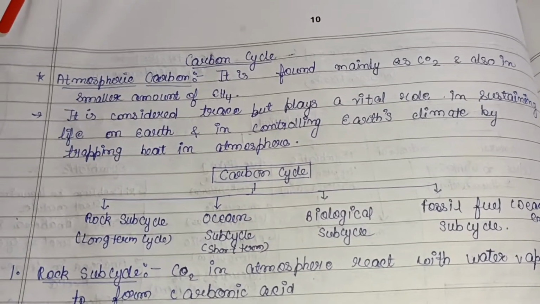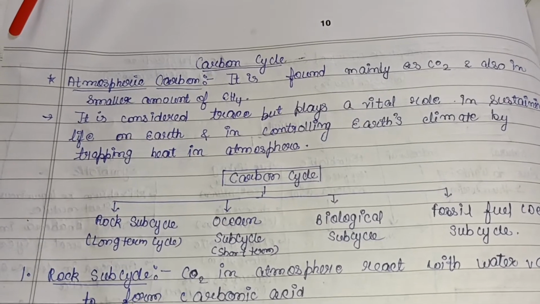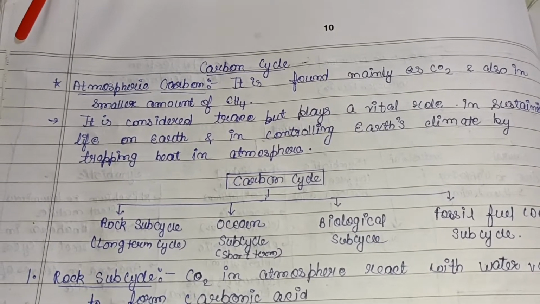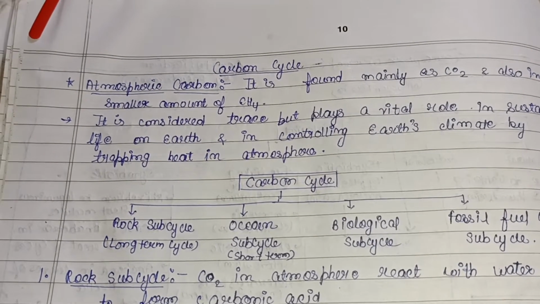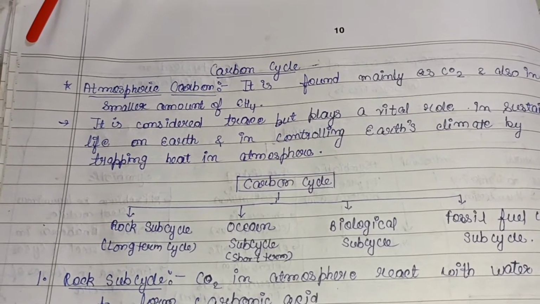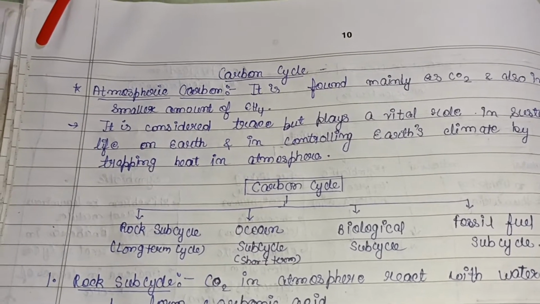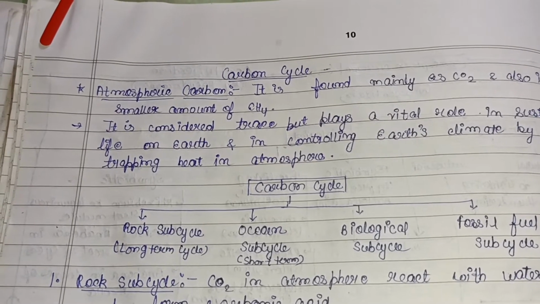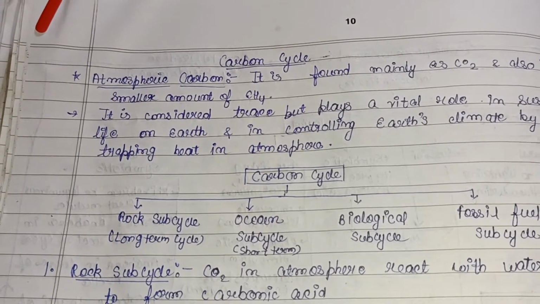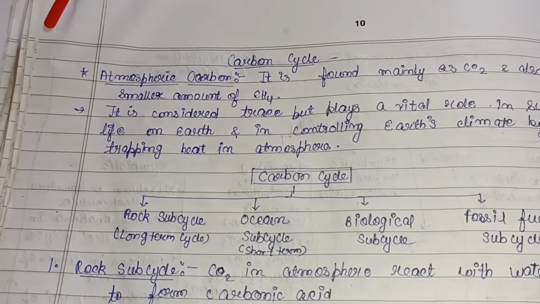In the atmosphere, the average concentration of carbon dioxide is 0.03%. Carbon dioxide is the basic source of carbon. It is found in dissolved form in water, in oceans, in large amounts also. Carbon is used to constitute all the organic compounds. It forms 49% of the dry weight of an organism.